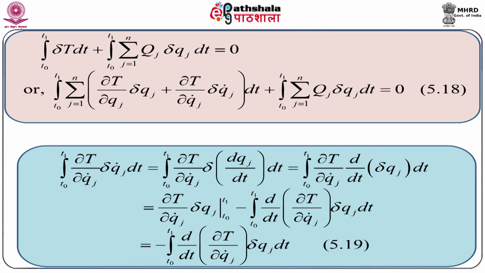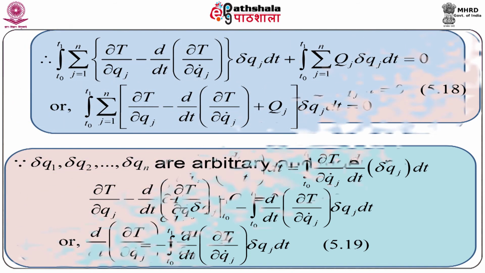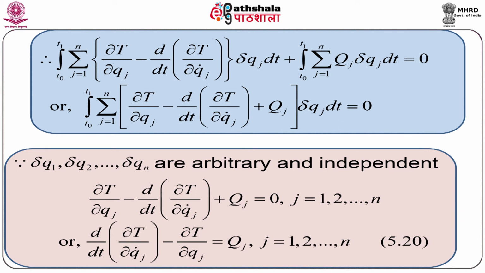So, we have integration T0 to T1 ∂T/∂qj dot δqj dt equal to minus integration T0 to T1 d/dt of ∂T/∂qj dot δqj dt, since δqj vanishes at T0 and T1, as we have already mentioned.